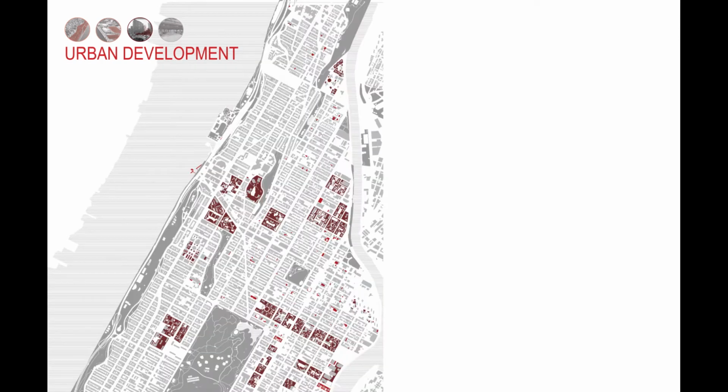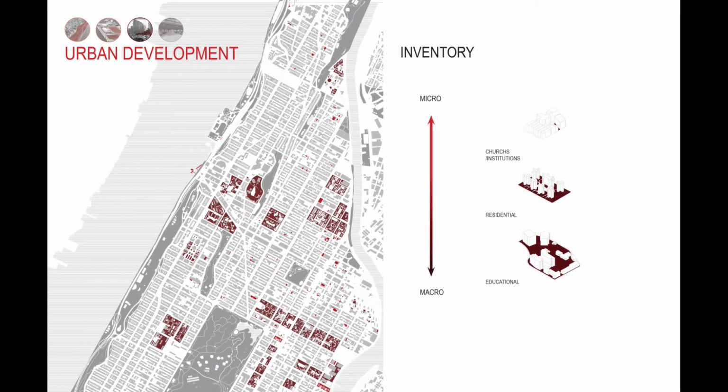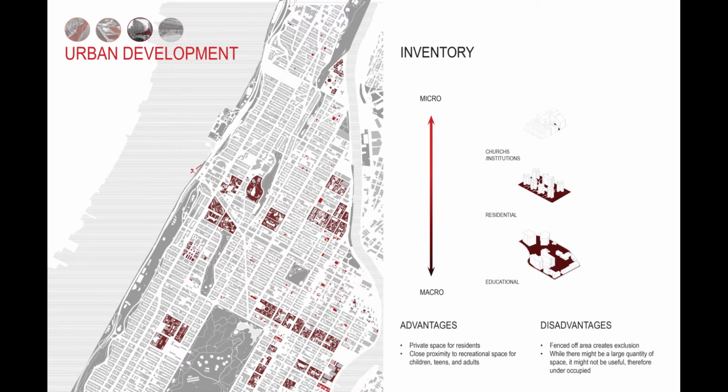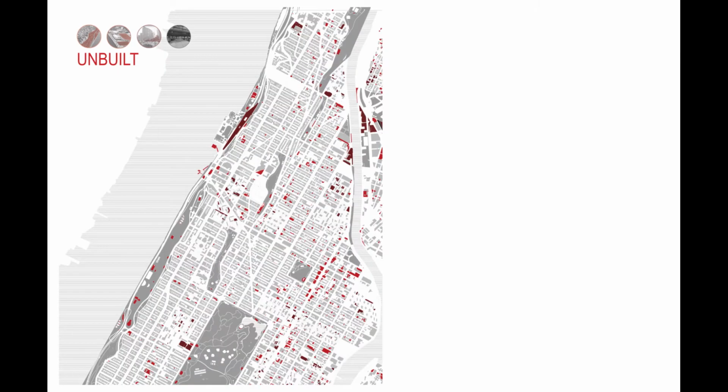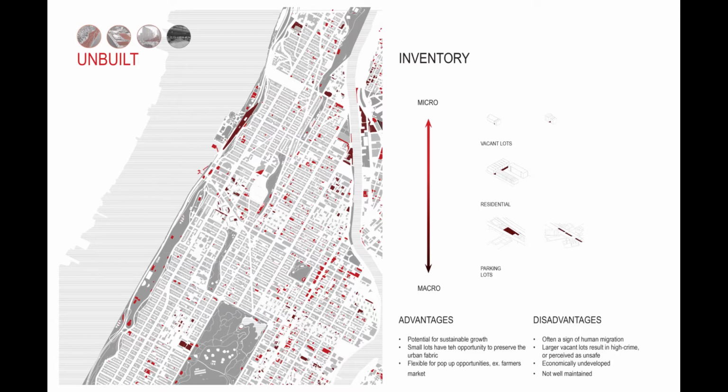Examples of urban development include private open spaces or courtyards, such as landscaping for churches, residences, educational facilities, and more. Examples of unbuilt spaces include parking and vacant lots, as well as areas left underutilized as a result of infrastructure such as overpasses.